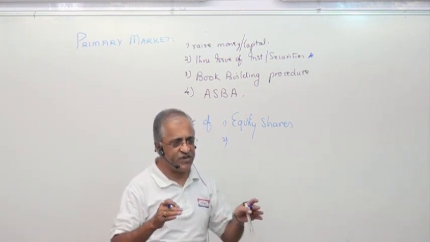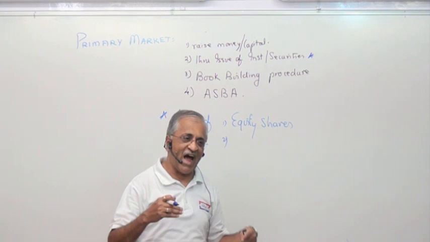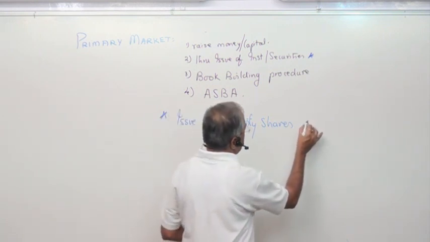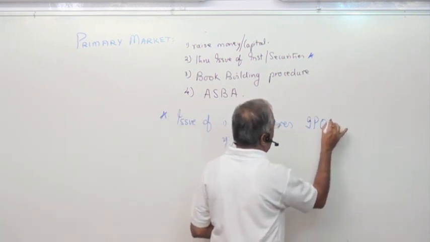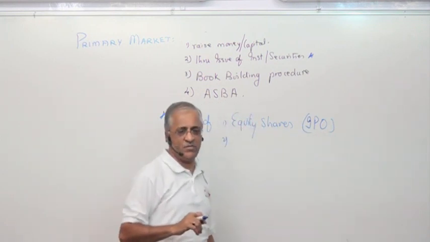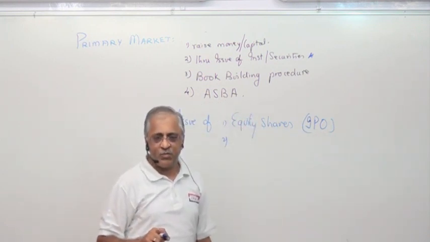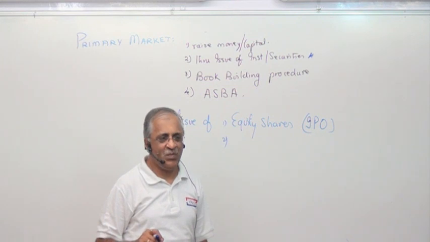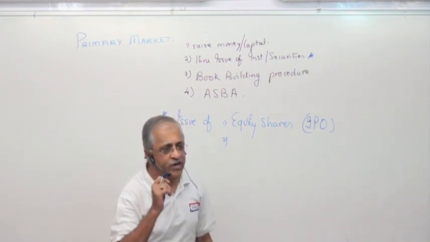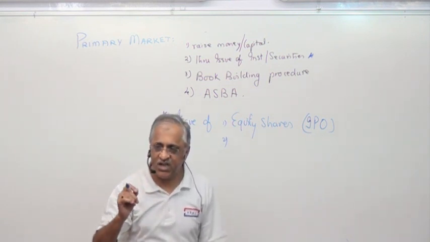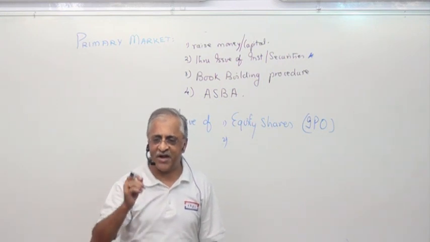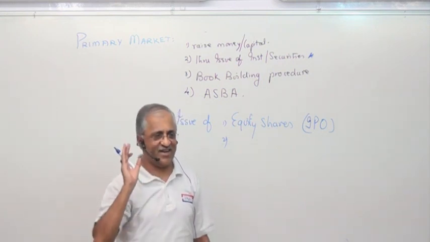After a gap of six months, one public issue came, an IPO, an initial public offering, and it got oversubscribed. So people have money. People are ready to invest. If your product or your instrument is good, people are ready to place their money.